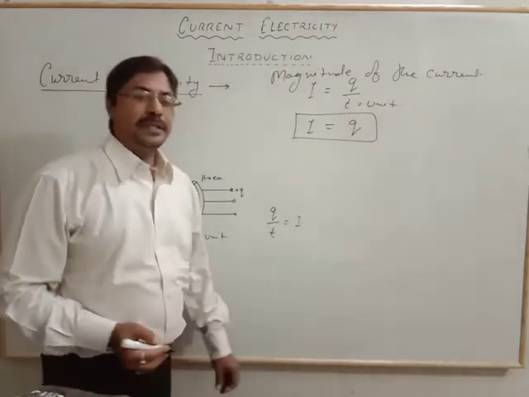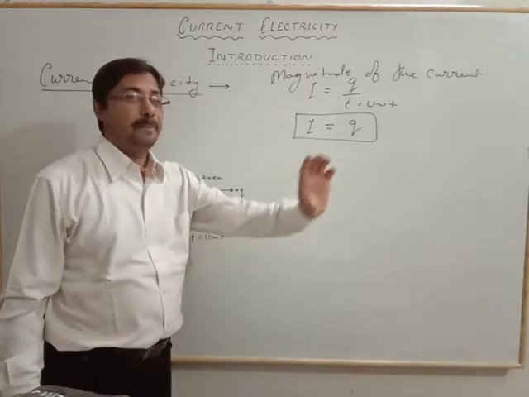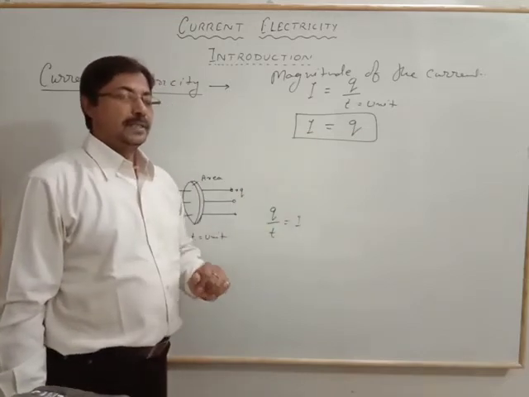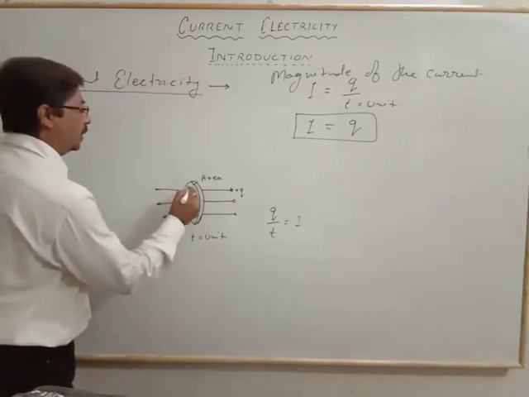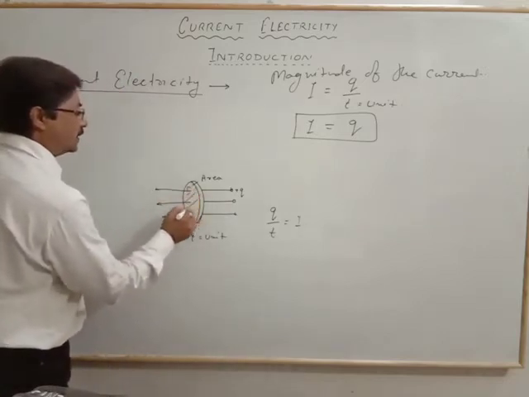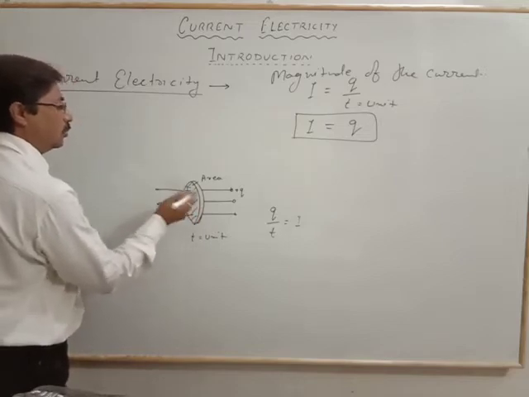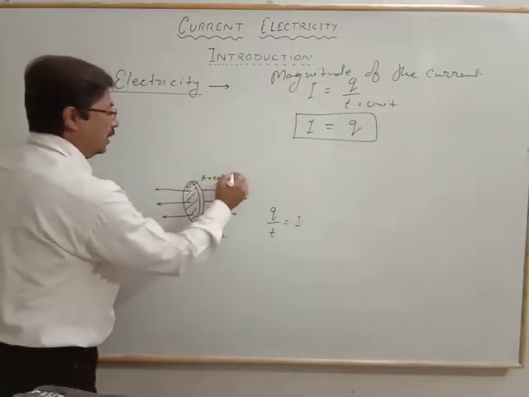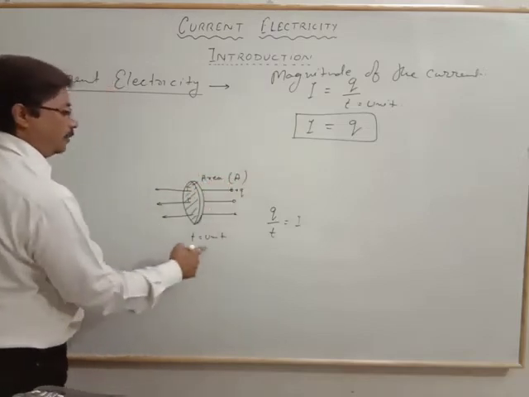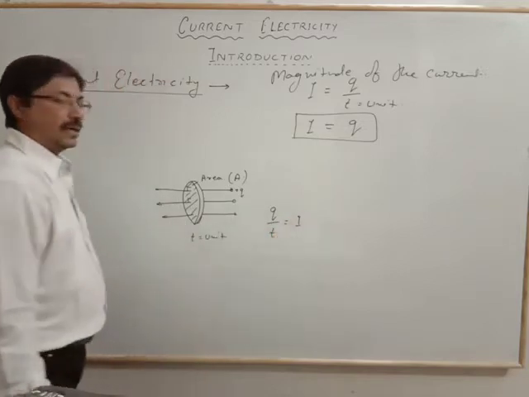What conclusion do we come to know? That the flow of the charge through any cross-sectional area perpendicularly, that is the most important, perpendicular to the surface. See, this is the surface, look here. So all these are perpendicular. So the charge crossing the area A perpendicularly in unit time will give the current.